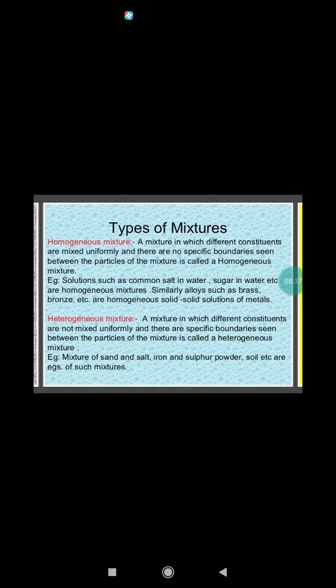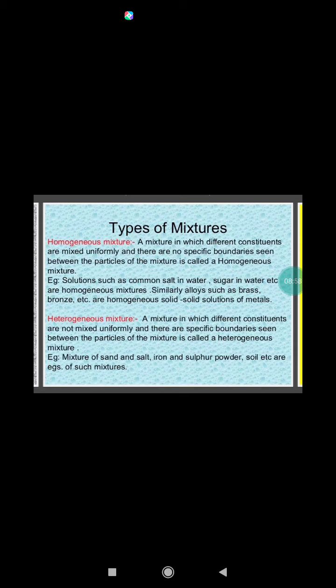A homogeneous mixture has a uniform composition and appearance throughout its mass. Examples: tap water, rainwater, vegetable oils used in cooking, mouthwash, coffee, sugar in water, etc. Heterogeneous mixture.